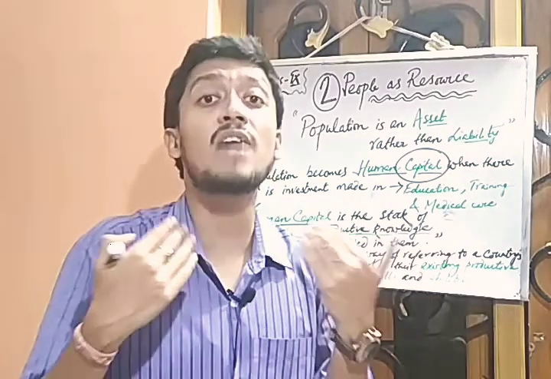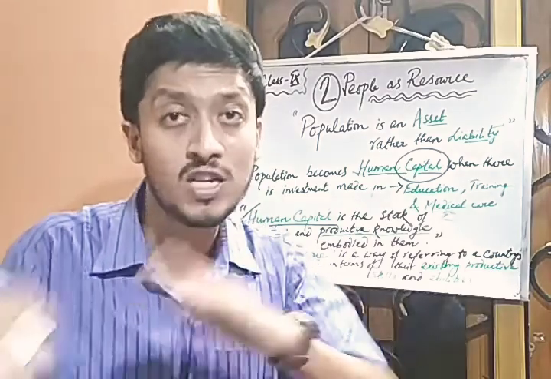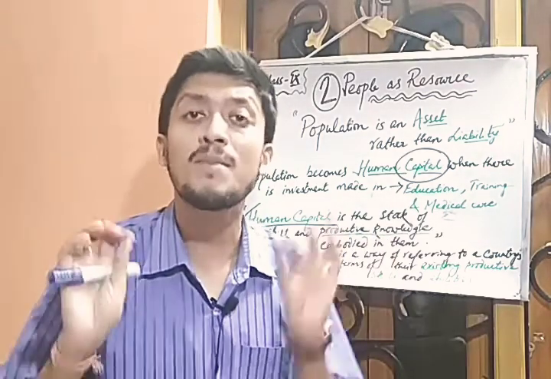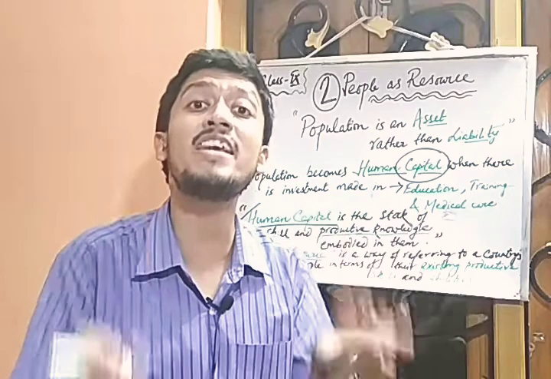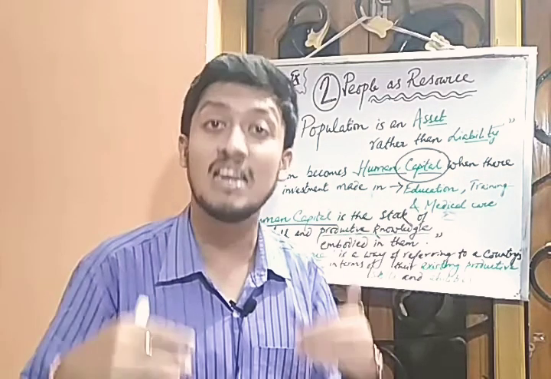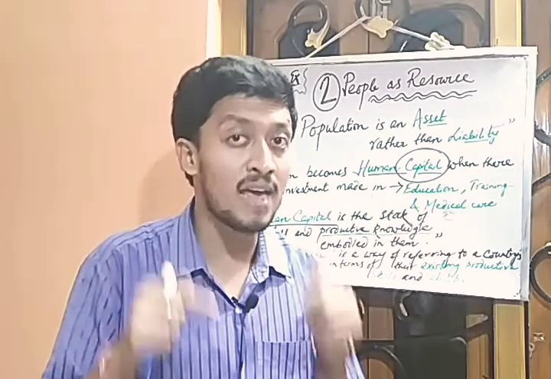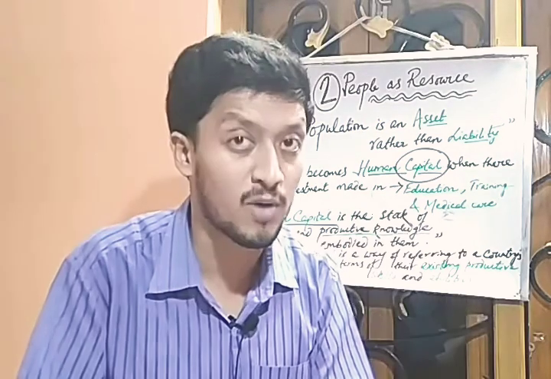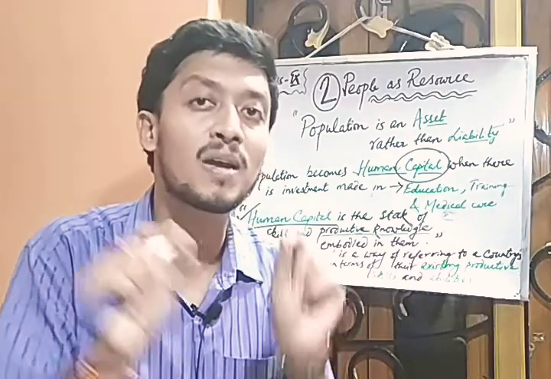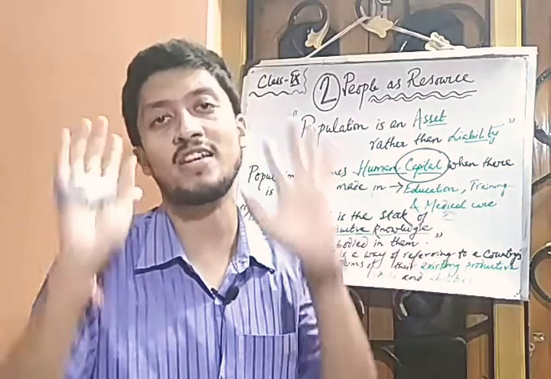If the government can provide on-the-job training and off-the-job training, which will come in detail later, then they can develop some skill in themselves. And a good laborer becomes an efficient worker if and only if proper medical and health facilities are provided to them.